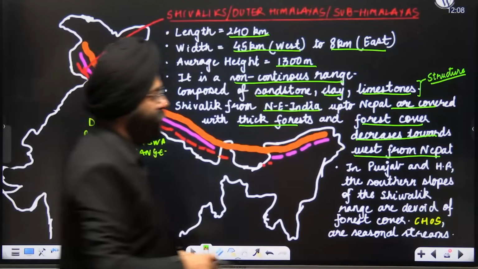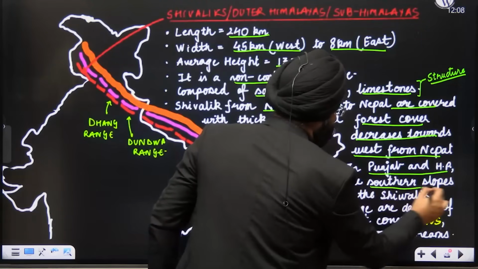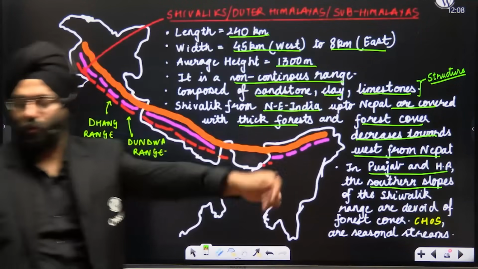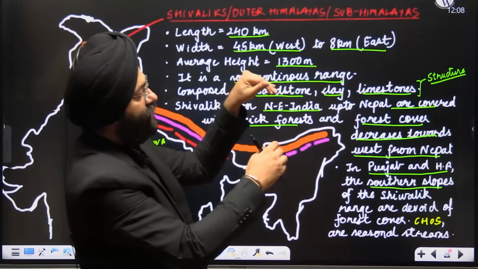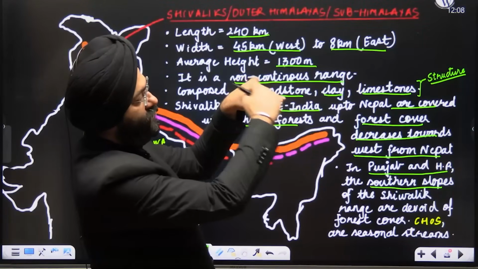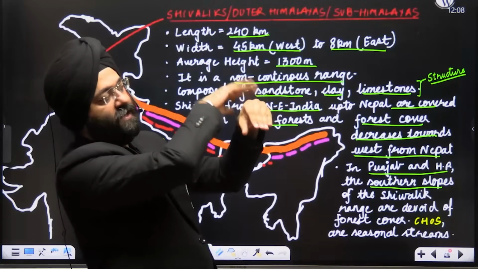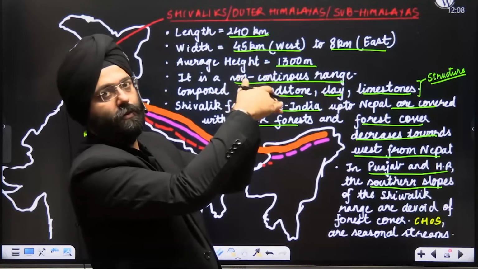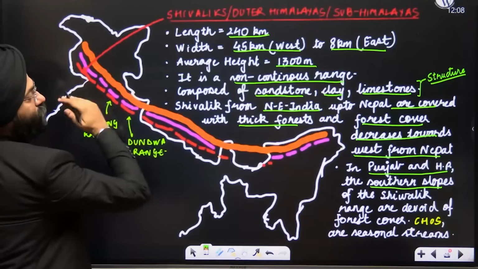Another fact, very important. In Punjab and Himachal Pradesh, the southern slopes. What do you mean by the southern slopes? See here. Supposing this is a mountain, right? Now, the one that is facing the north is the northern slope, and this is the southern slope. So the southern slope is, let us say, this side. The northern slope would be the upper side.